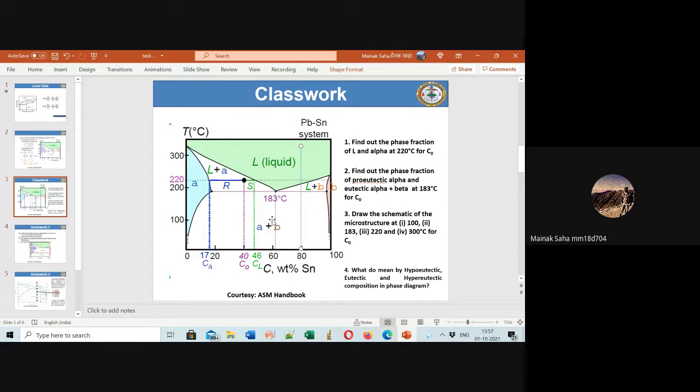But here you see the difference. Note the difference here: the liquid directly transforms to alpha plus beta. There is no sequential transformation to alpha or beta. Directly you cool below a certain temperature from the liquid phase to two solid solution phases. So that is called the eutectic transformation. Keep this in mind.